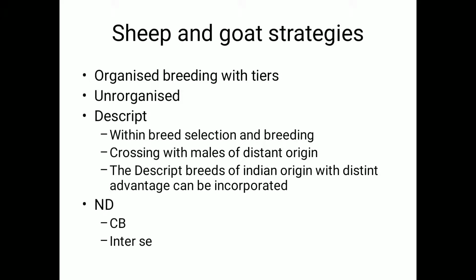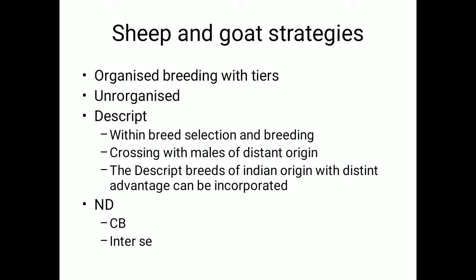There will be no selection in the multiplication tier. Only there will be gene flow from nucleus farm to multiplication farm, then to the commercial level. If at all selection is practiced in the downward population, you can pick up the animal from commercial population also. Then it is called as open nucleus breeding systems.